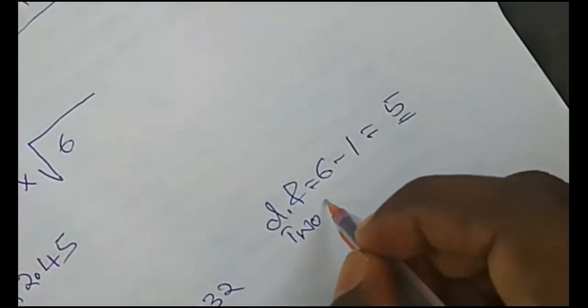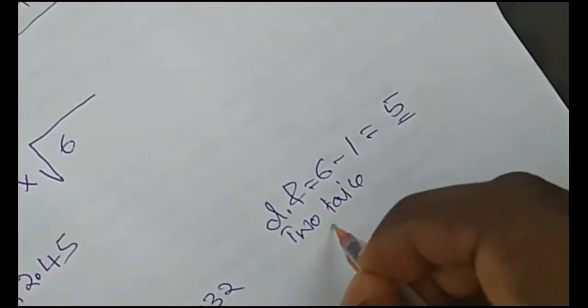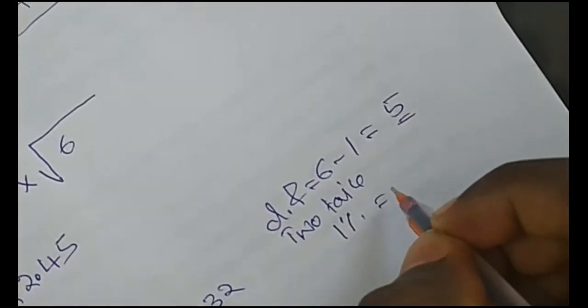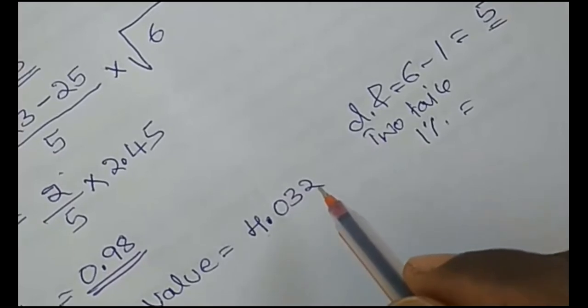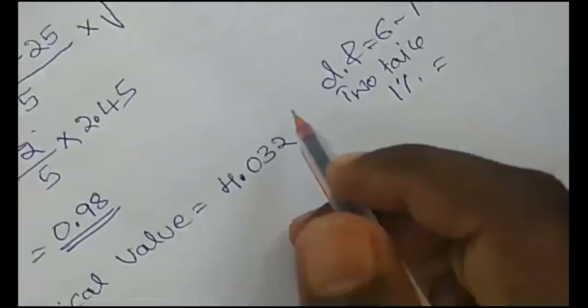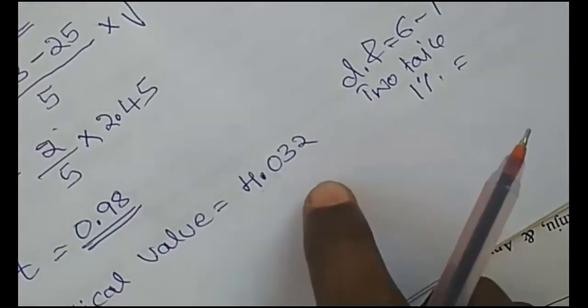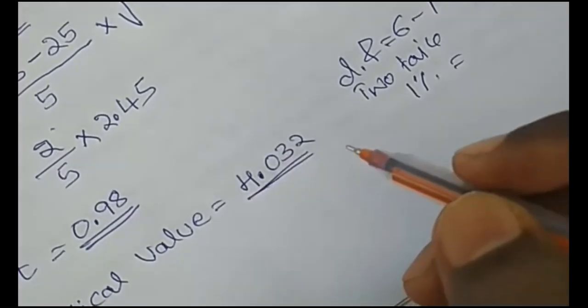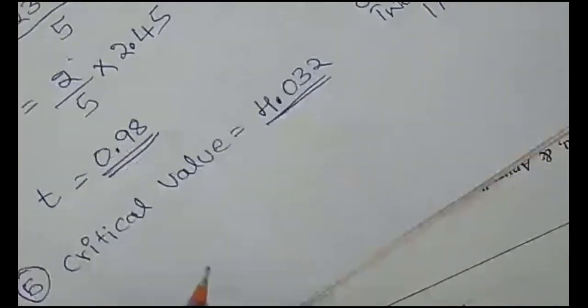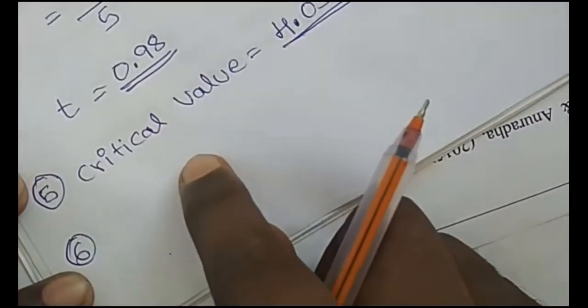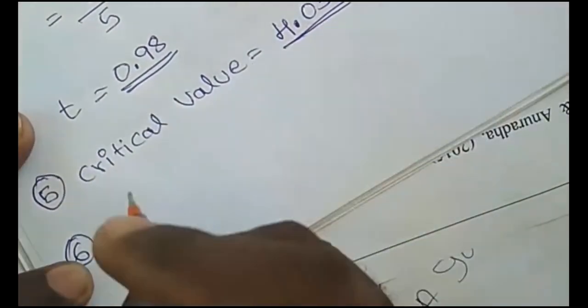So look at the t distribution table, two-tailed test at 1% significance level. You should get the same value, 4.032. Now, after finding the critical value, which is directly given, 4.032, the next step is to compare the critical value and the t value.